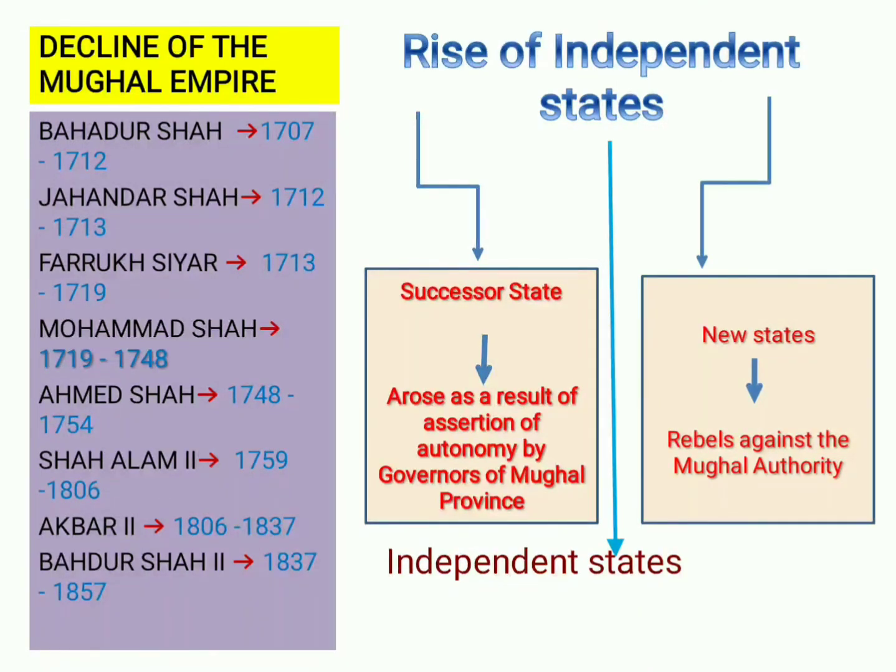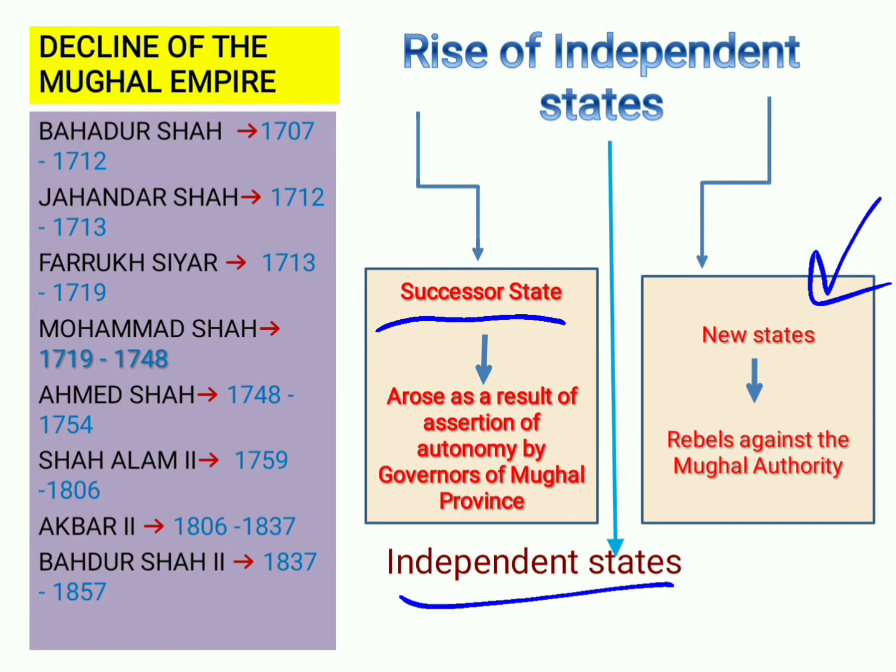These independent and semi-independent states that arose on the decline of the Mughal Empire fall under three major categories: one, the successor states; two, independent states; and three, new states. The successor states were actually established by the nobles who were serving the Mughal Empire earlier. When the Mughal Empire started declining, they broke away from it and founded new states, just as Nizam ul Mulk founded the state of Hyderabad.